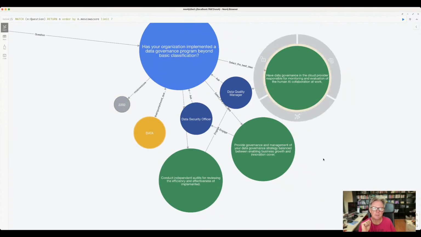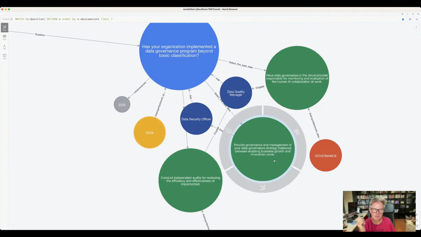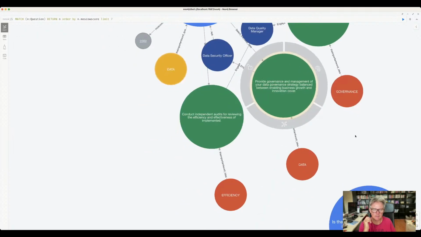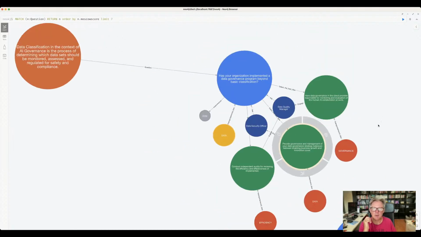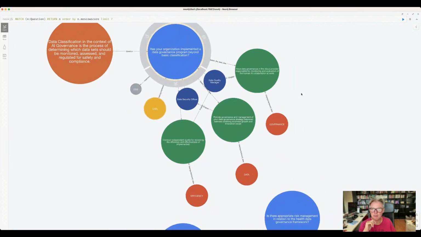Have data governance in the cloud provider responsible for monitoring and evaluating the human-AI collaboration at work. Conduct independent audits for reviewing the efficiency and effectiveness of what is implemented. Provide governance and management of your data governance strategy and have it balanced between enabling business growth and innovation and covering everything. Okay, number one, important question to ask: has your organization implemented the data governance program beyond basic classification? So go deeper, not just your basic classification.